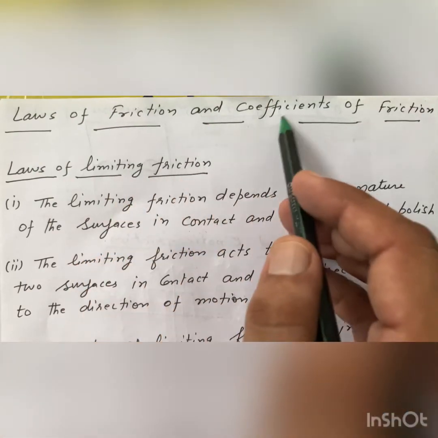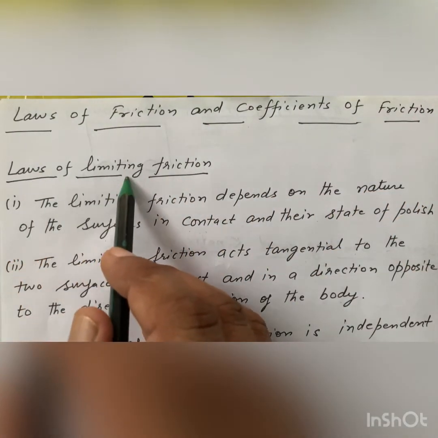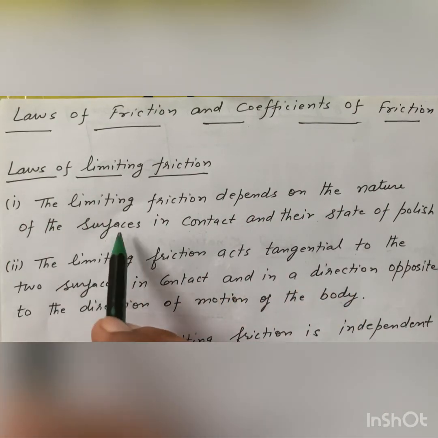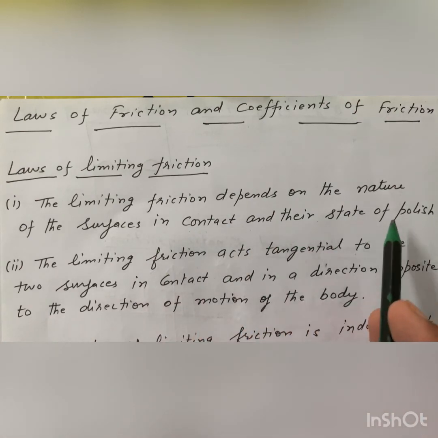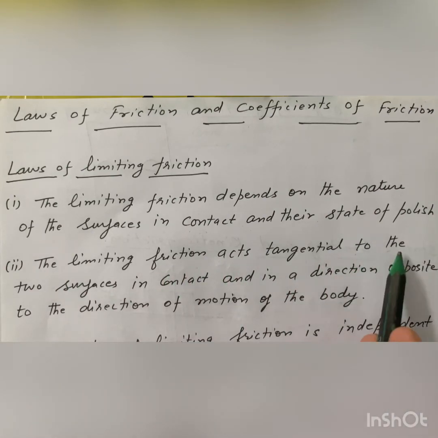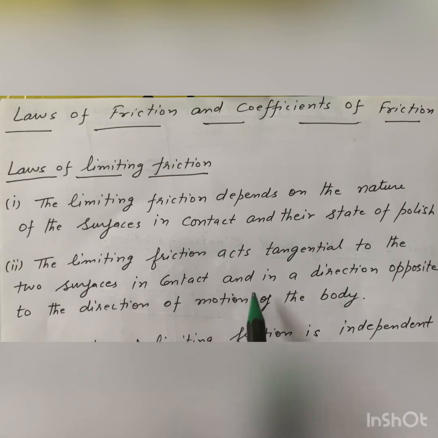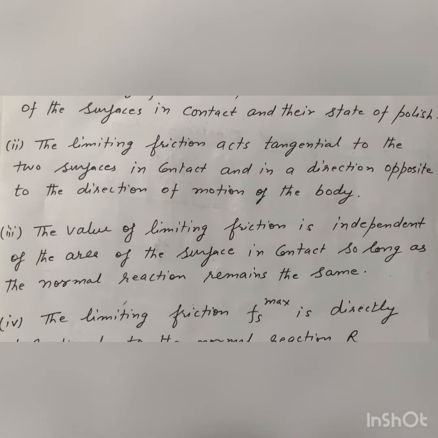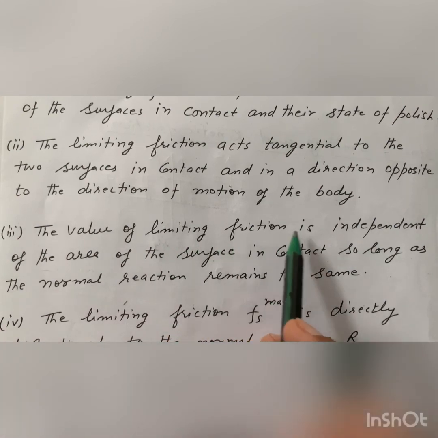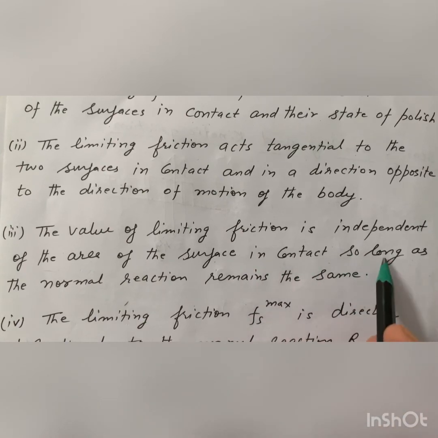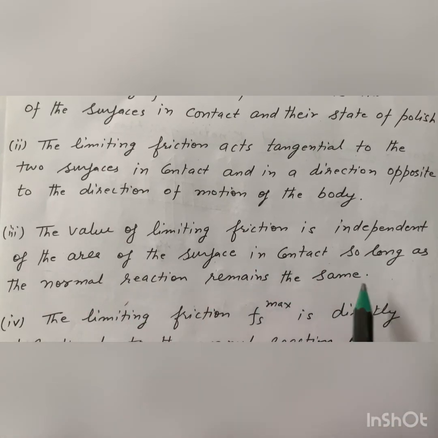Laws of friction and coefficient of friction. Laws of limiting friction. First, the limiting friction depends on the nature of the surfaces in contact and their state of polish. Second, the limiting friction acts tangentially to the two surfaces in contact and in a direction opposite to the direction of motion of the body. Third, the value of limiting friction is independent of the area of the surface in contact, so long as the normal reaction remains the same.